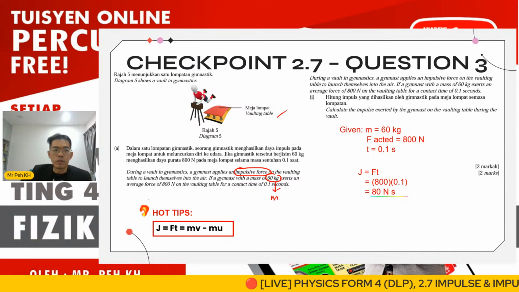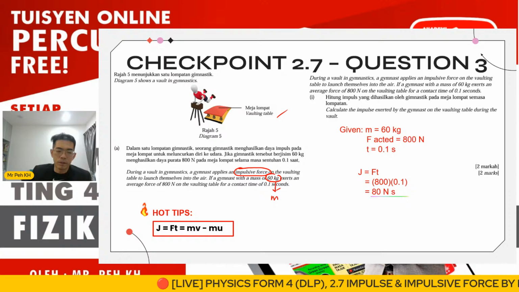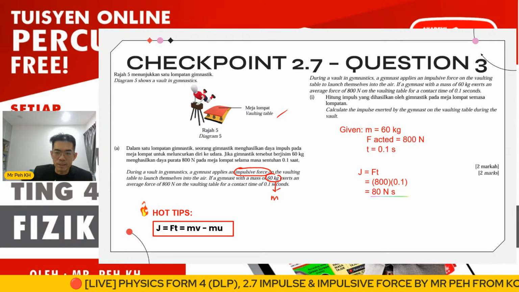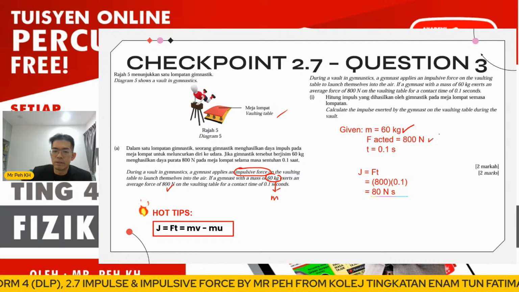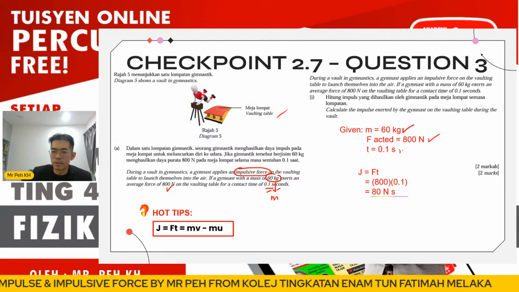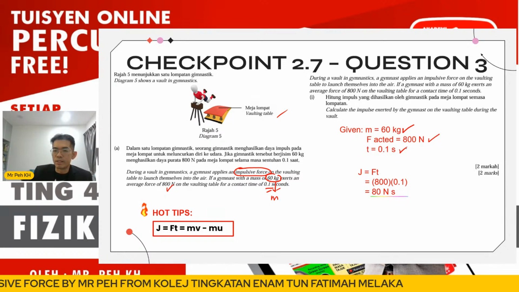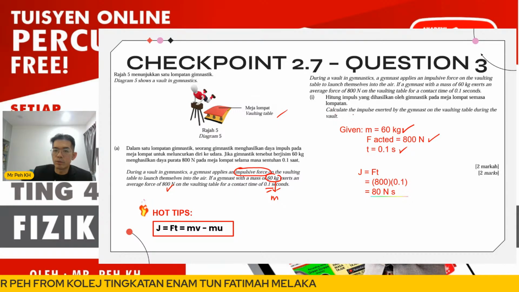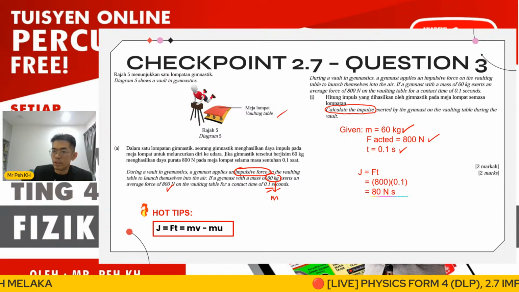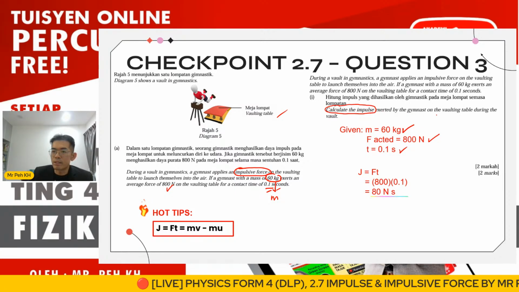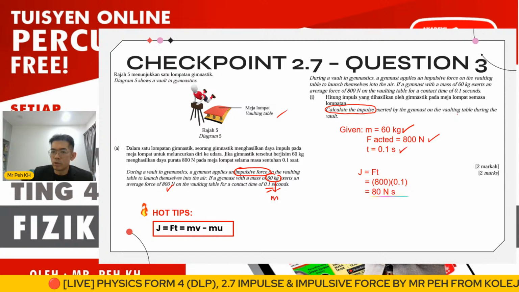Okay, so now we continue for question number 3A. The question gives us the m is 60 here, and the F will be 800, and the time taken is 0.1. You see, all is given already. So the question actually asks you to calculate the impulse. The importance here is you need to know the formula. What is the impulse exerted by the gymnast on the vaulting table during the vault?